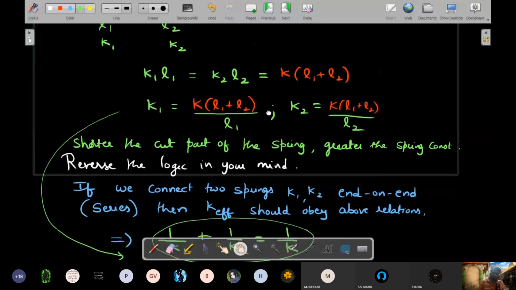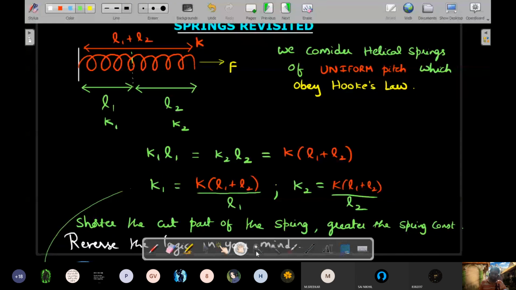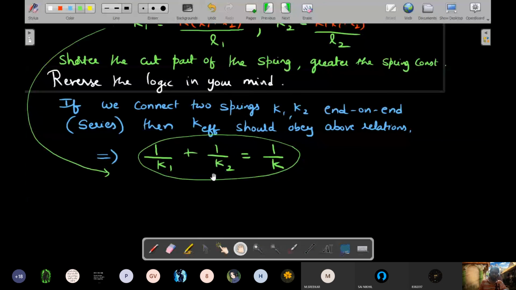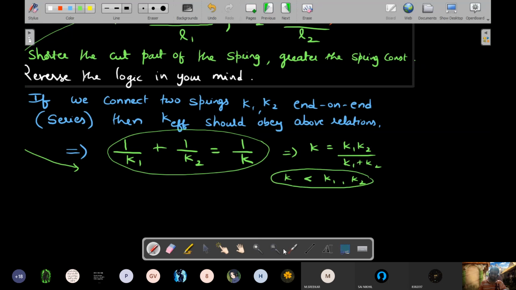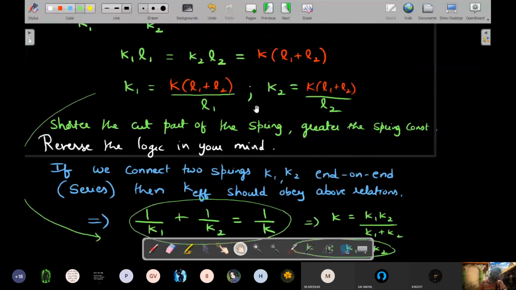And so that means simultaneously we have done what will happen to the spring constant if a spring given is cut, and what will happen to the spring constant if two springs are added. So we have done two situations in one section because those two are obviously related to each other. And you could see K becomes K1 K2 by K1 plus K2, and K is less than each of K1 and K2, which is expected because out of K, K1 and K2, the longest spring is K, and the longest spring always has lesser spring constant, as we have already seen here.